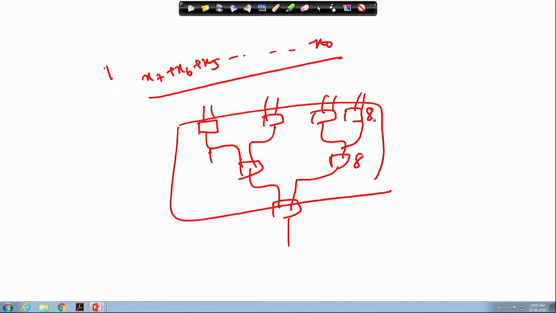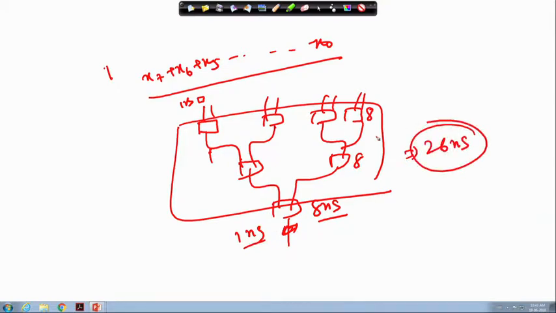So, 8, 8, 8 if I consider, then for computing this, with register delays of 1 nanosecond at this stage, I require a total of 26 nanosecond for computation of this particular stage, right.